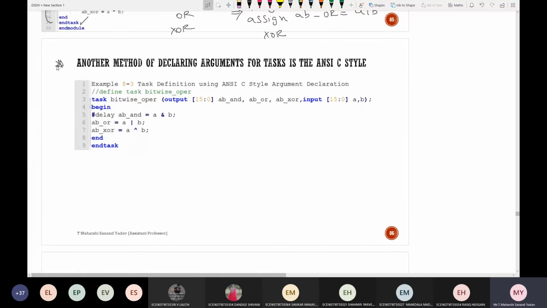So again, this is another style, which is ANSI style. The simple concept is that within this port declaration only, everything you can give. Again, the rest of the concept will be the same. You just need to know the different styles that we are using.